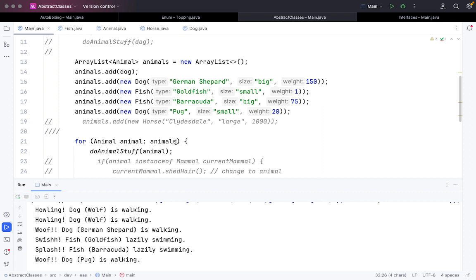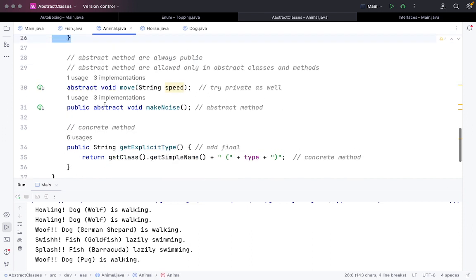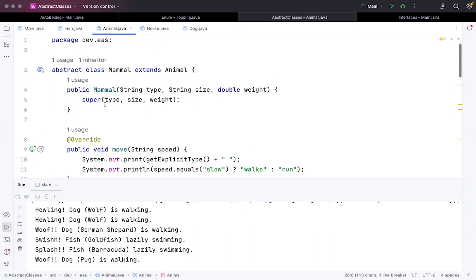Okay, so let's complicate things a little bit and see what else we can do. Another thing we can do is extend an abstract class as well by creating another abstract class. So what we have done is create a new abstract class called mammal, which is extending animal.